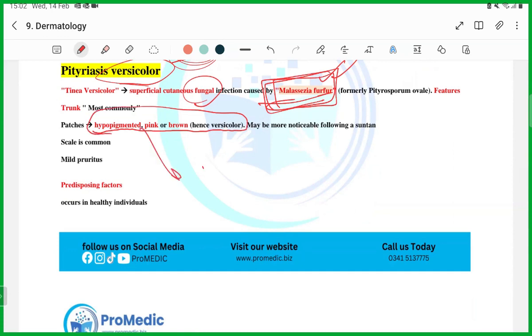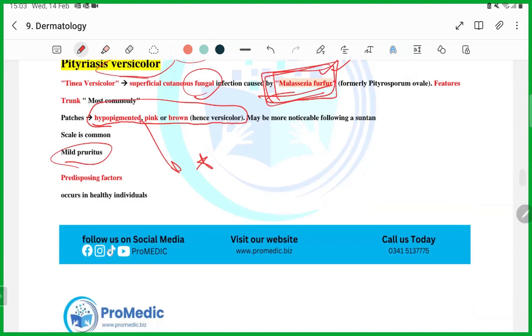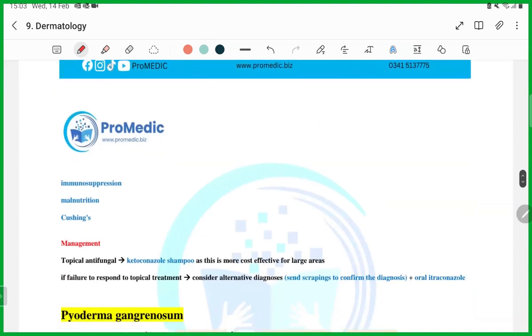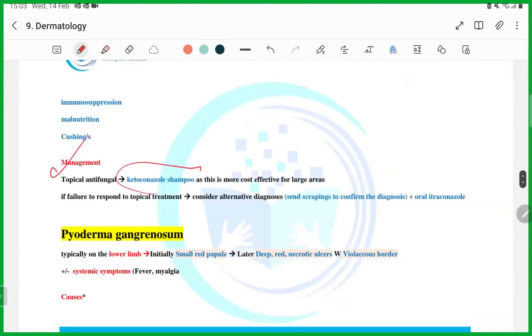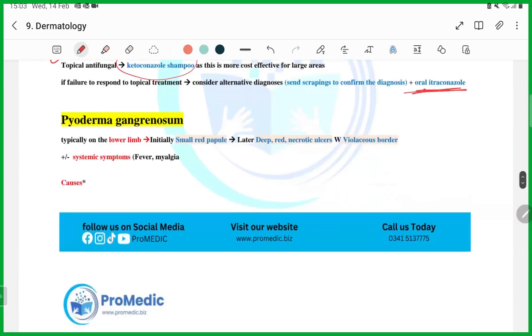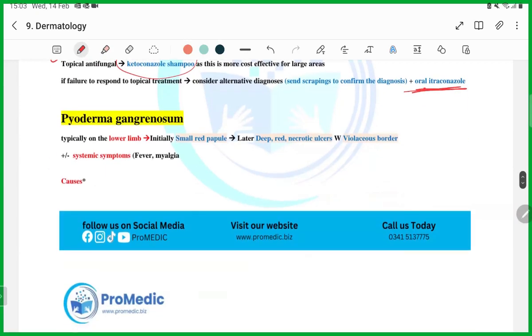This is a typical hypopigmented rash, hypopigmented pink rash with itching. Management: ketoconazole shampoo, guys. This is the management option. If not treated, you can give oral antifungal as well.